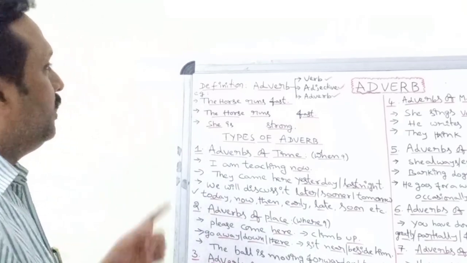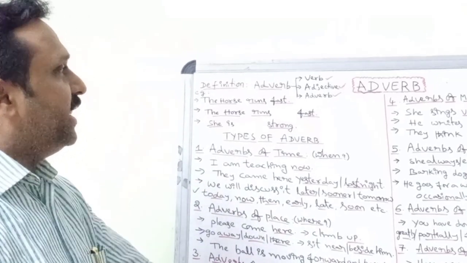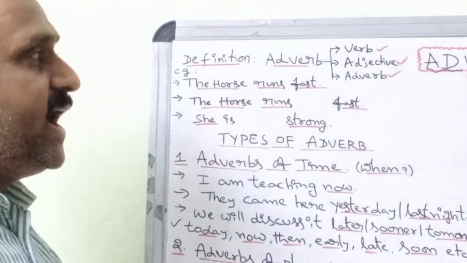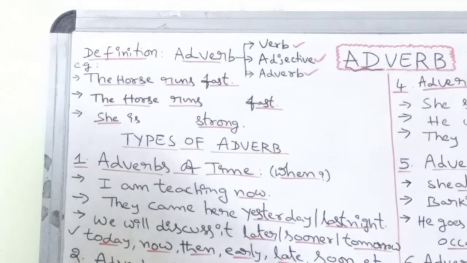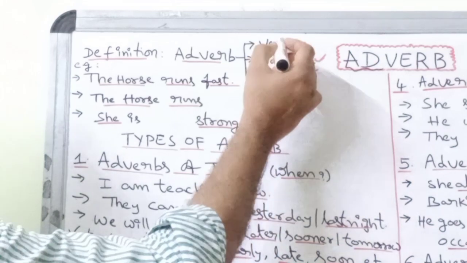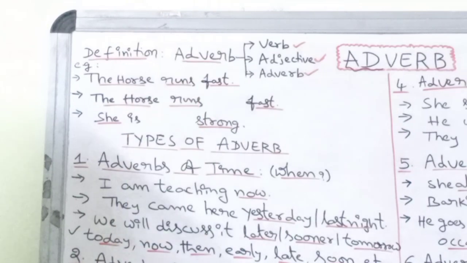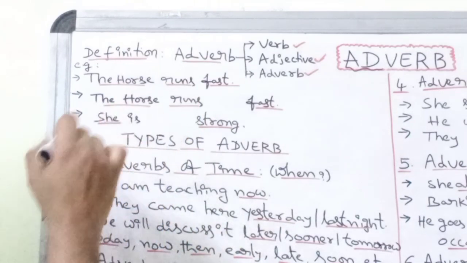The definition, of course, is that an adverb is a word that adds something more to a verb, an adjective, or an adverb. Adding something more is nothing but qualifying. An adverb is a word that qualifies, modifies, or adds something more to any of these factors. Now look at the example.